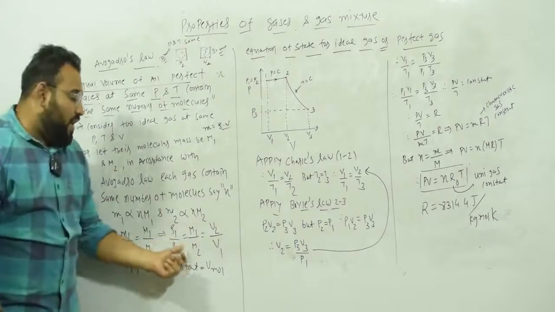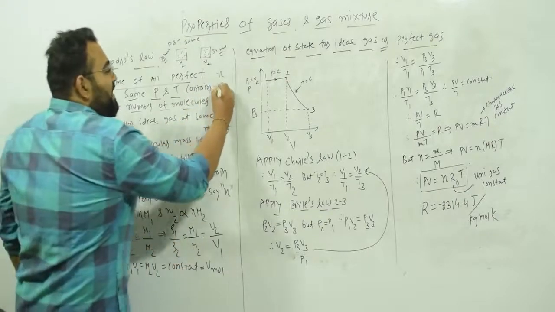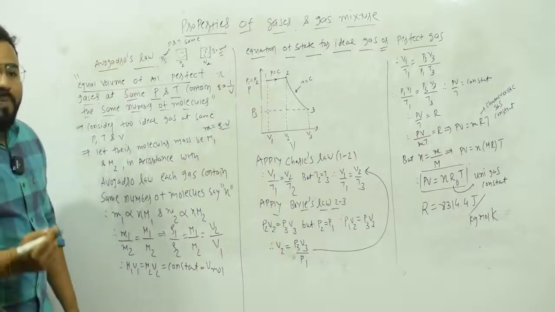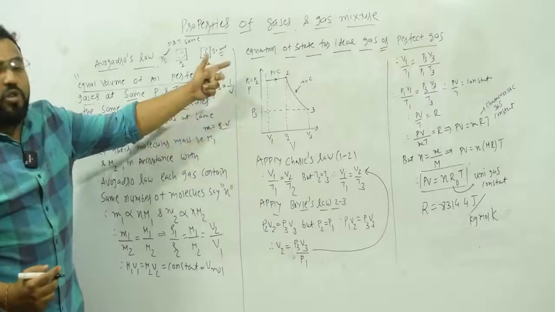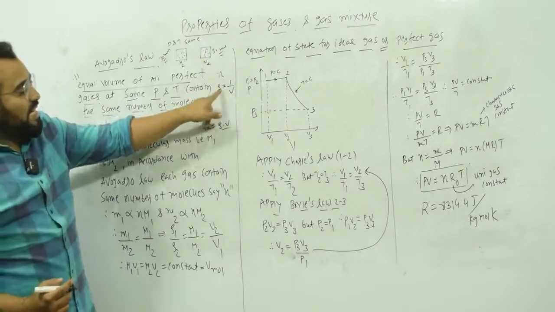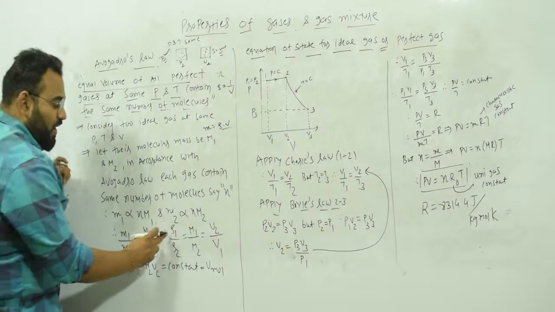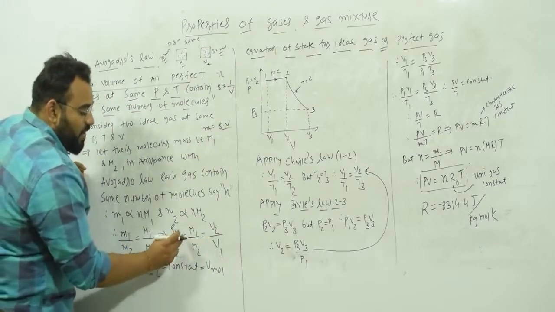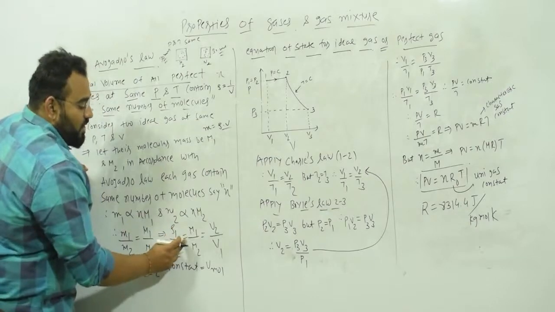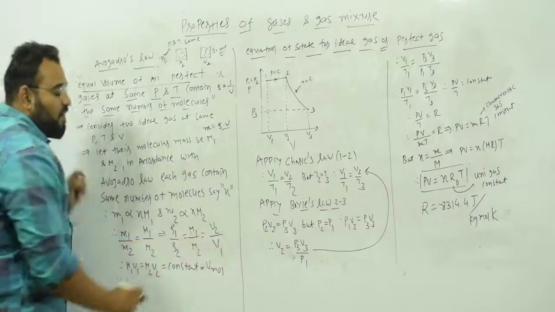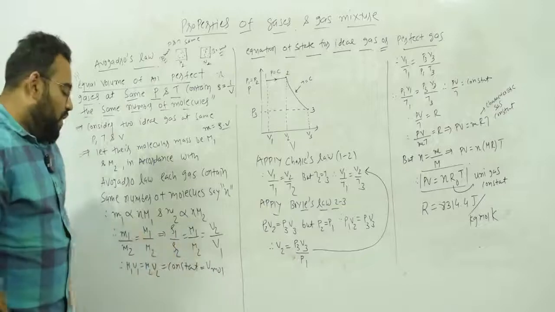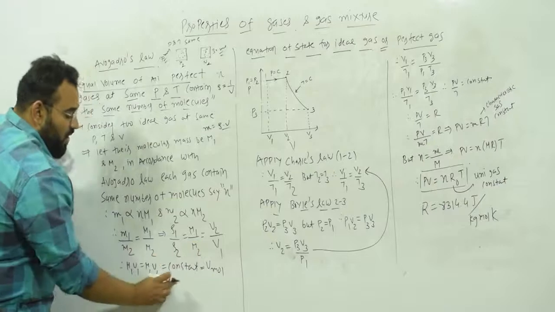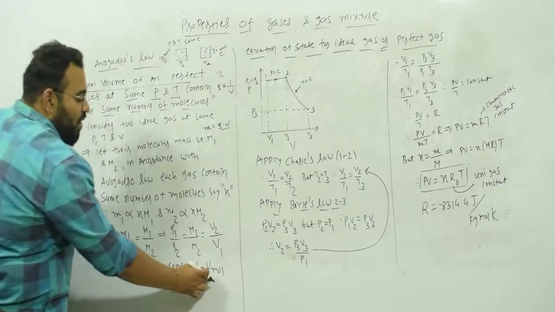So this we can also write. Also we can write, we know that density is equal to what? 1 upon specific volume. Specific volume is equal to what? Volume upon mass. So if you put volume upon mass, it also becomes the given density. So density, we can write, density equal to 1 upon specific volume. So here, can I write rho 1 is equal to 1 upon V1 and rho 2 equal to 1 upon V2. So we can also write rho 1 upon rho 2 is equal to M1 upon M2 equal to V2 upon V1, where V2 and V1 are the specific volumes. So therefore, M1 V1 equal to M2 V2 equal to constant. So that is known as molar volume.